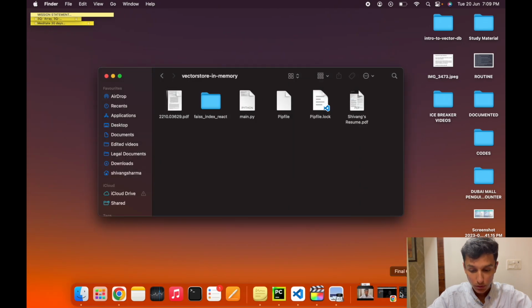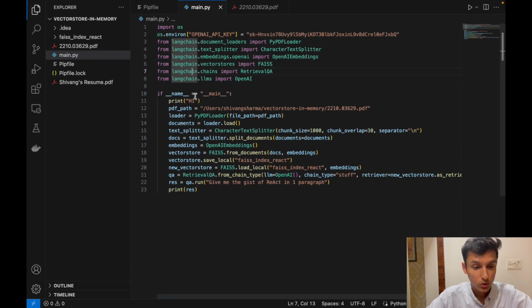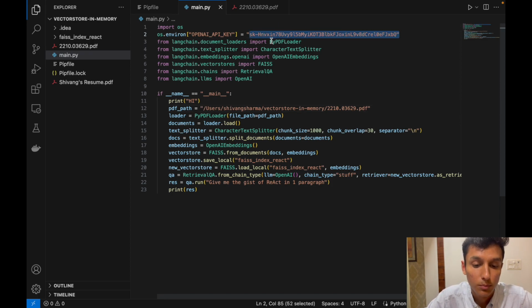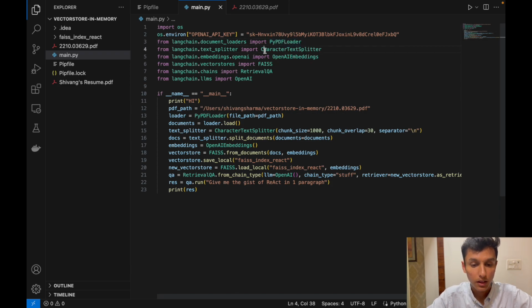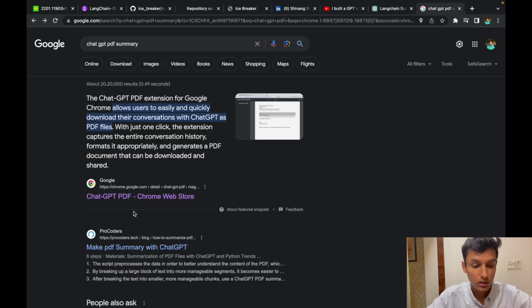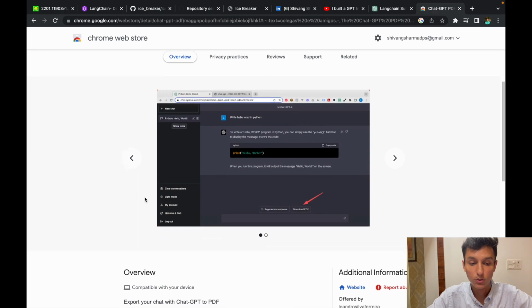So when I open this using VS Code, this is the small code that I have written, where I have mentioned the PDF path, and beforehand I have written the OpenAI API key, and also imported the PyPDF loader, through which we can upload our PDF onto the website. And now coming back here,